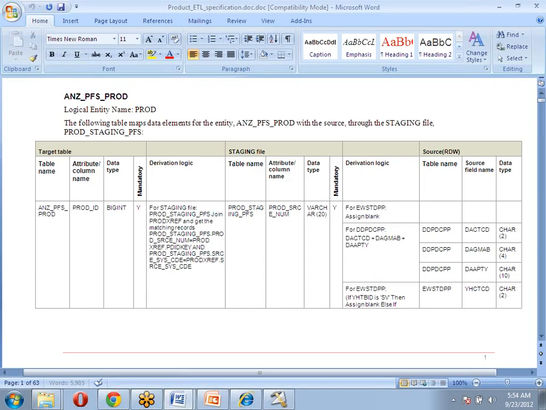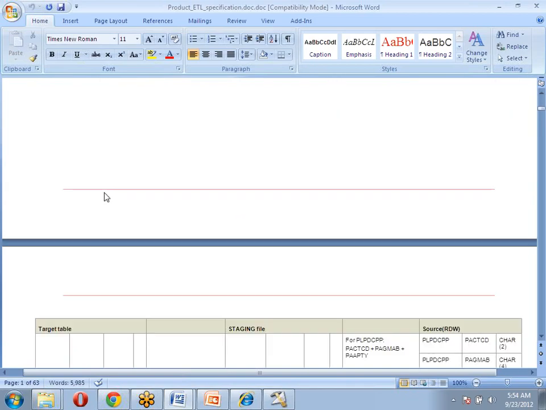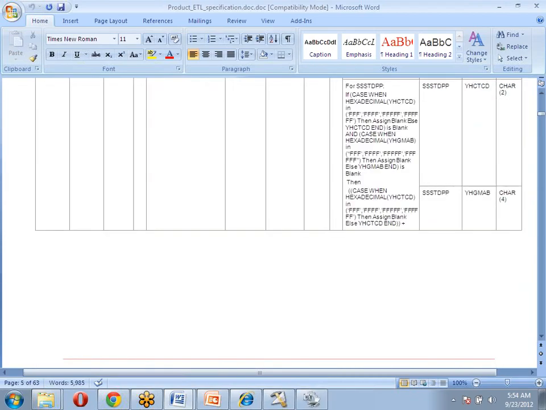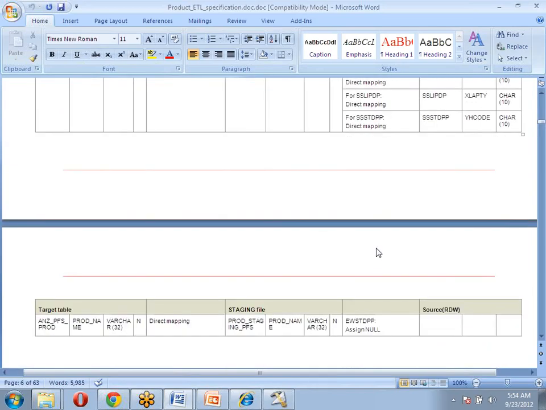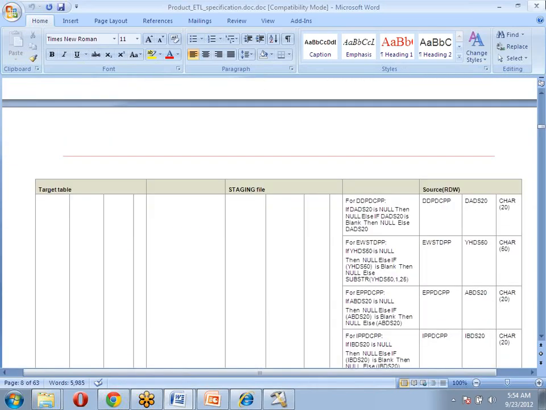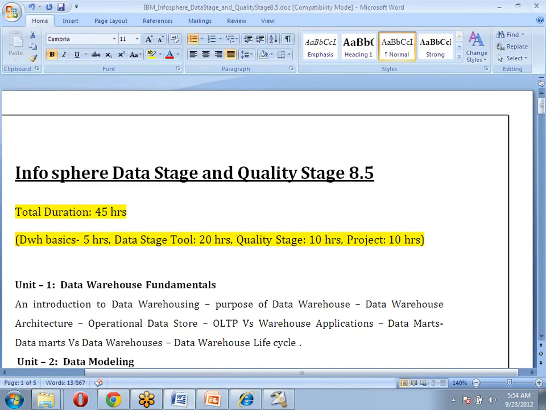That's why in the last 10 hours of sessions I'm going to completely use one real-time project which I am working on right now. This project is live. I'm going to share this project, these kinds of jobs and documents, and what kind of performance tuning approaches we are going to follow. All the things we will discuss in these 45 to 50 hours.